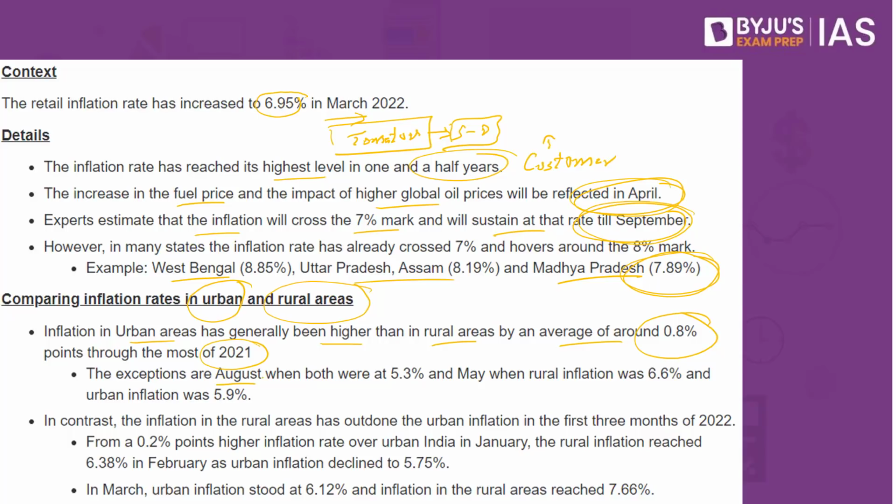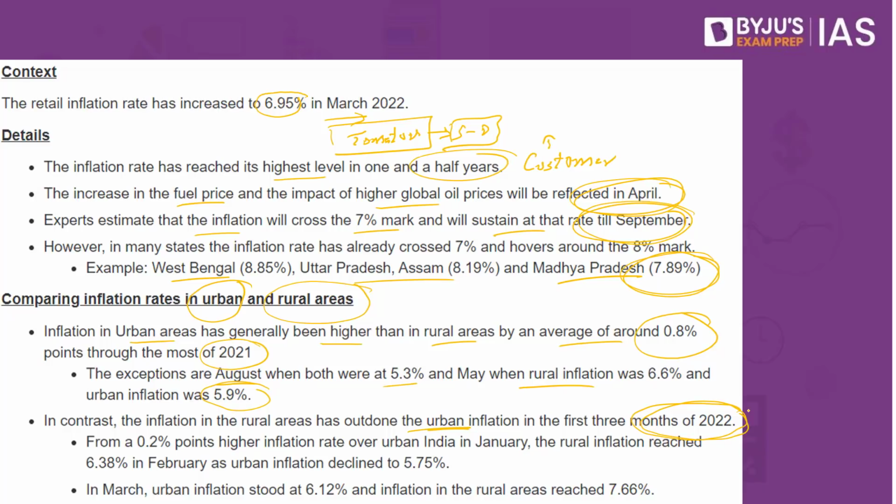The exceptions are August, when both were at 5.3%, and May 2021, when rural inflation was 6.6% and urban inflation was about 5.9%. In contrast, inflation in rural areas has outdone urban inflation in the first 3 months of 2022. In 2021, as we initially discussed, urban inflation was comparatively on the higher end.